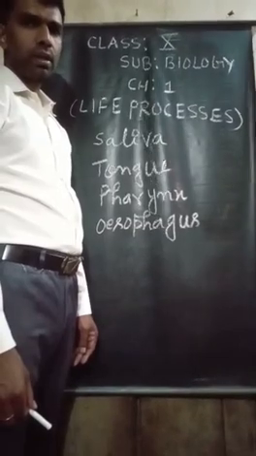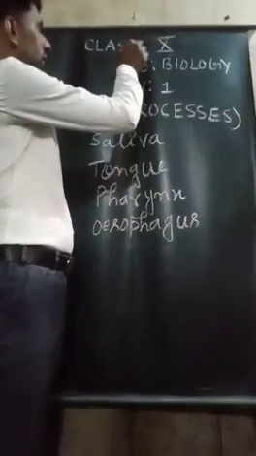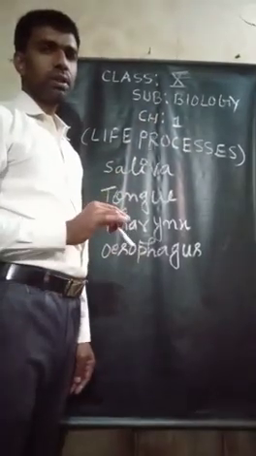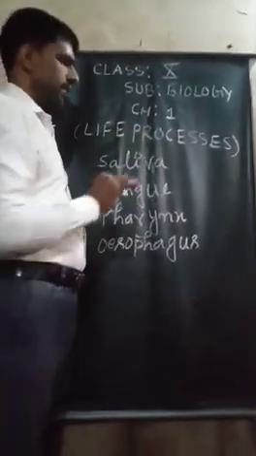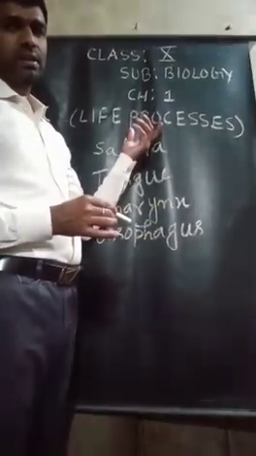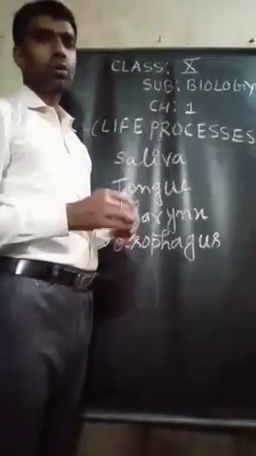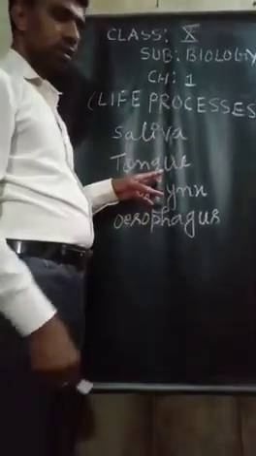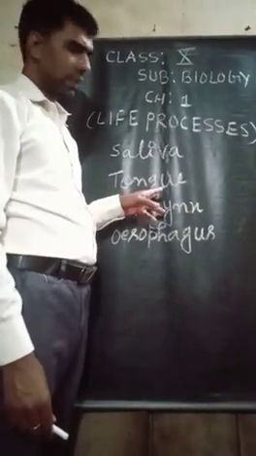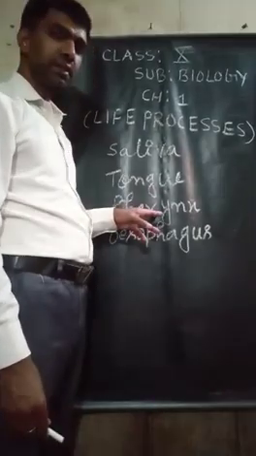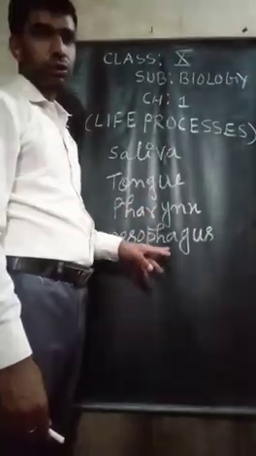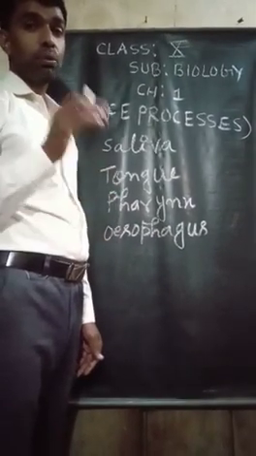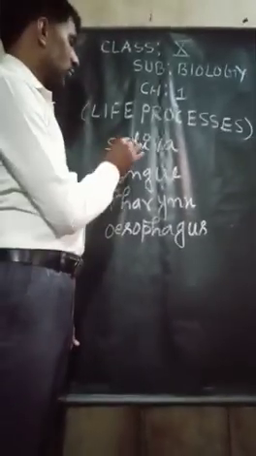I am Arun Pandey. I am going to discuss class 10 subject biology, chapter 1, and the name of the chapter is life processes. Inside chapter 1, life processes, today I am going to describe saliva, tongue, then pharynx, and then esophagus. First of all, I am going to describe saliva.